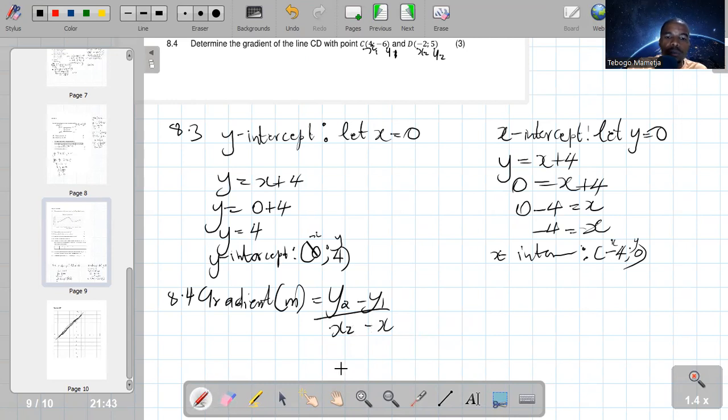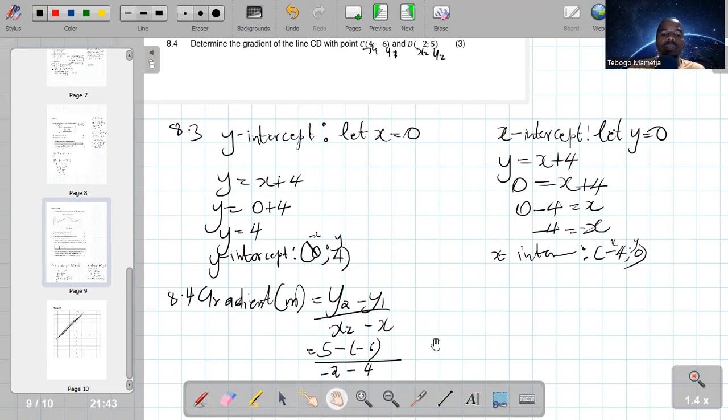So this is supposed to be y2, y1, x2, x1. So y2 is supposed to be 5 minus y1, it's negative 6, over x2, it's negative 2 minus 4.